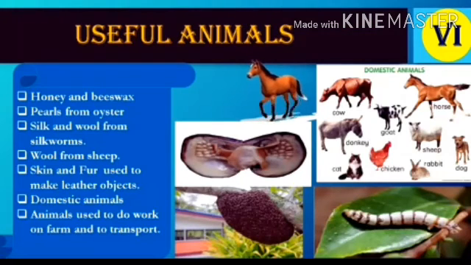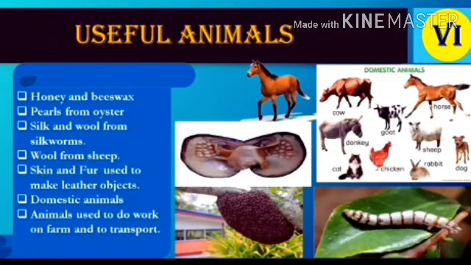From honey bees we get honey. Then we get pearls from oysters. Next, silk we get from silkworms. In the picture they have shown the silkworms. From that we get silk, and from that we can make cloth. Then wool we get from the sheep.